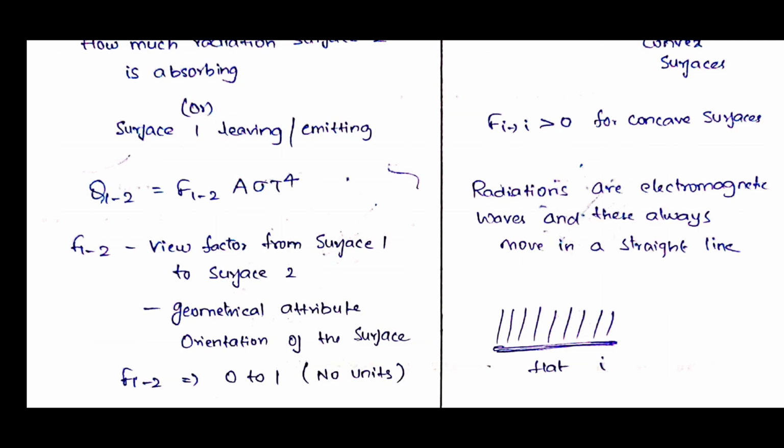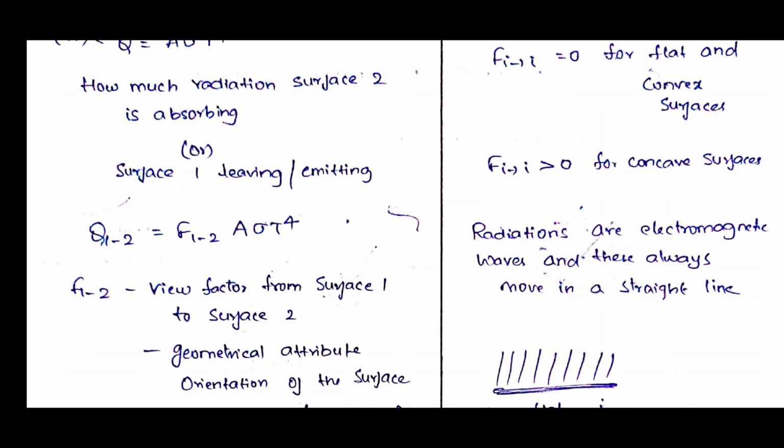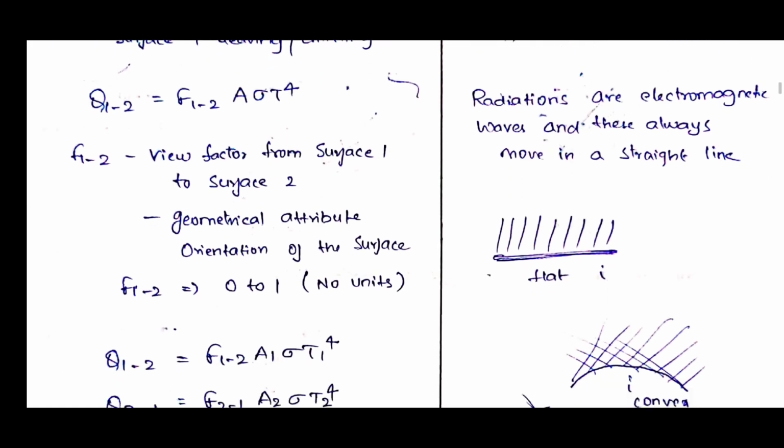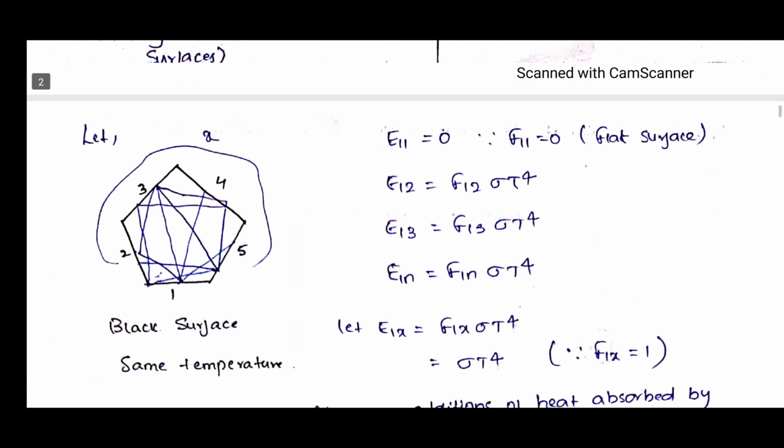Clear? So I am just telling you the features of the shape factor. We have to remember one thing: the reciprocity theorem, A1 F12 is equal to A2 F21. The next feature is that a surface has its own shape factor, that is, it is 0 for flat and convex surfaces, and greater than 0 for concave surfaces.